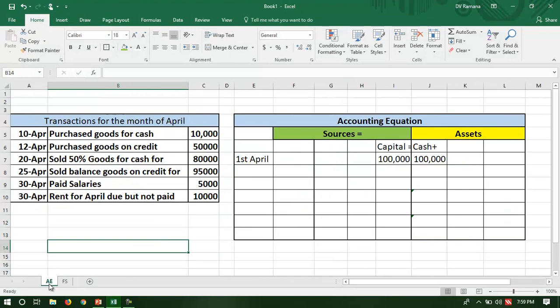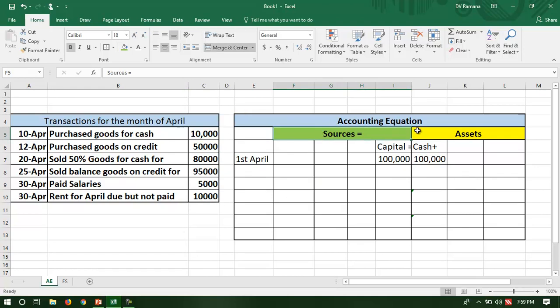Let me first explain through an accounting equation. We know that the accounting equation shows the sources and assets. Suppose on 1st April, our sources are capital represented by the corresponding asset, cash. And you can see the transactions are for the month of April. So every time a transaction happens, the accounting equation changes.